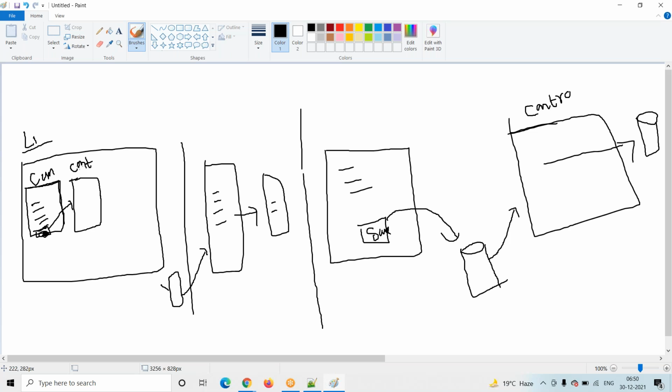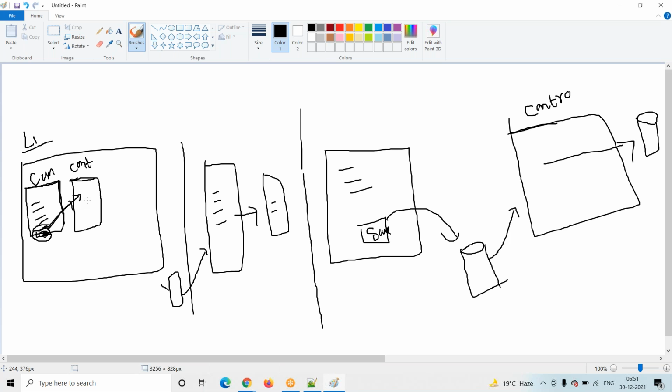At the Lightning component level also we have a controller. Why do we call it a client? Whatever we are presenting to the user, we generally call client side. Here on the client side we also have one controller. Whenever you click on this particular button, our request automatically goes to this controller.